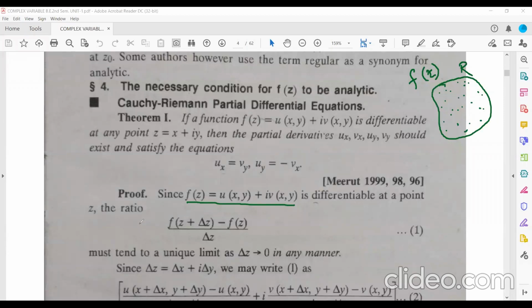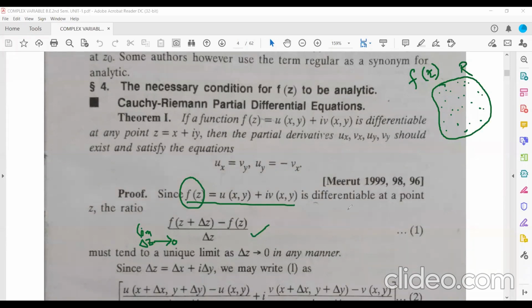So limit del z tends to 0 of f of z plus del z minus f(z) by del z. If this limit exists, then you can say that the function f(z) is differentiable. So this is the first principle of derivative. I have just used the definition of the first principle of derivative.